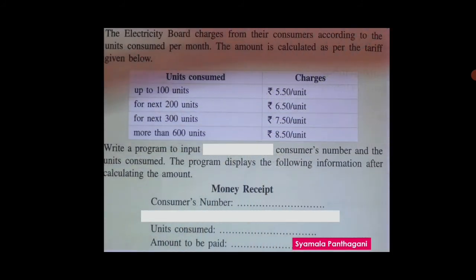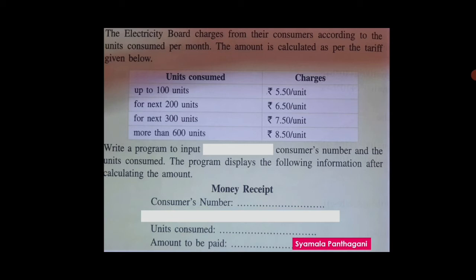The electricity board charges its consumers according to the units consumed per month. The amount is calculated as per the tariff given below. Here we have two columns: the first is units consumed and the second is charges.